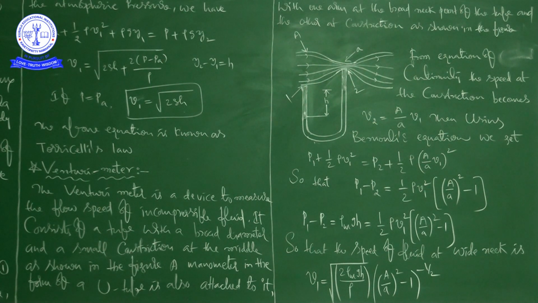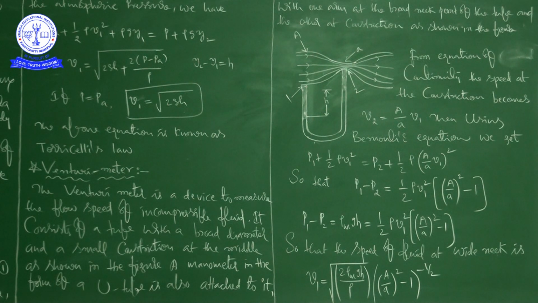What is this P1 minus P2? It is the pressure difference, no? P1 minus P2 is the pressure difference. So you can write it as rho m into g h. P1 minus P2 is equal to rho m into g h. This is what we are writing as it is; in place of P1 minus P2, he is saying that you can also write rho m into g h.